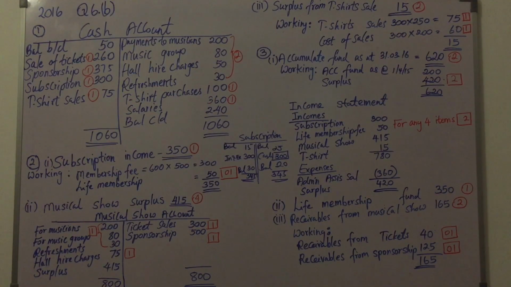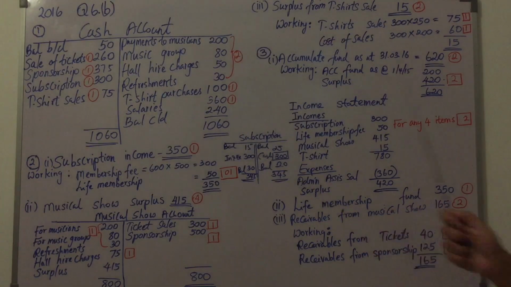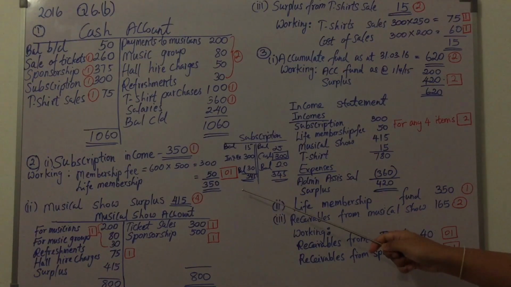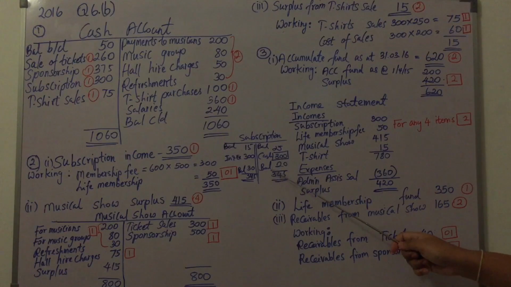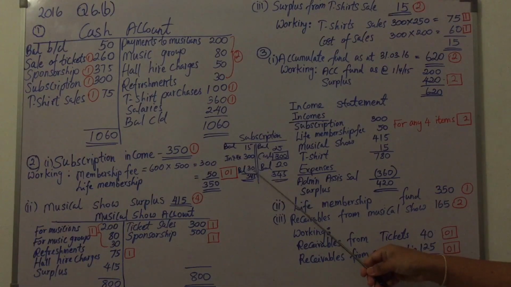Here the subscription receivable at the beginning is 50. So receivable is an asset at the beginning, you need to include it on the debit side. And subscription receivables at the end of the period is 20. For you to have a balance on the debit side, you need to include the carried down balance on the credit side, 20. And the closing balances are subscription received in advance, 30,000 rupees. So the closing balance, subscription received in advance, is a liability. So the carried down balance you need to include here.